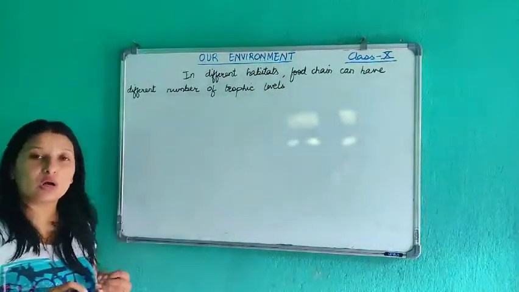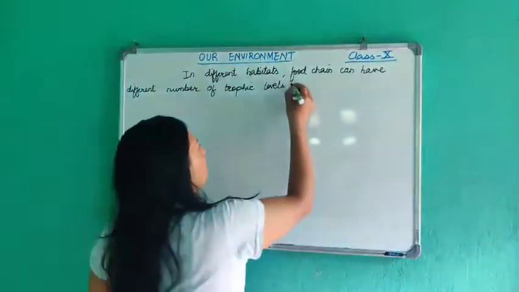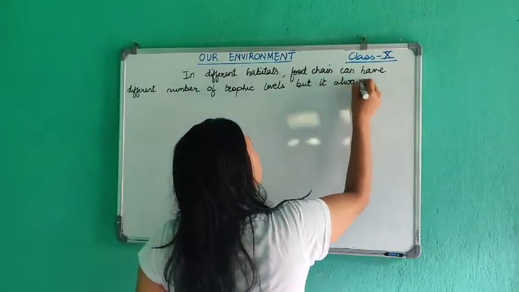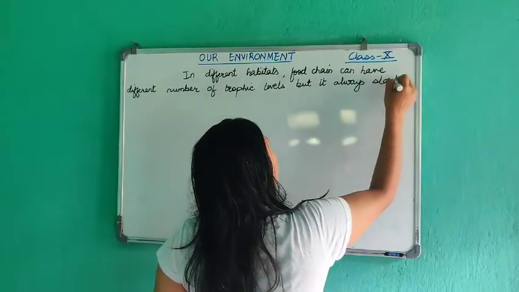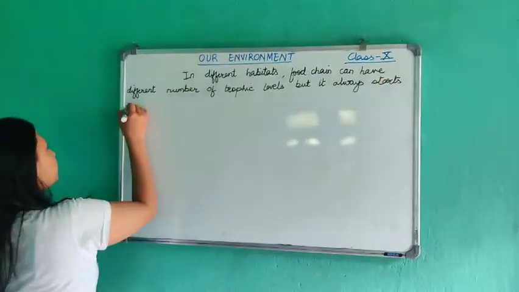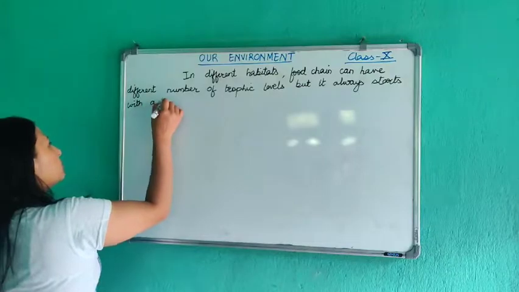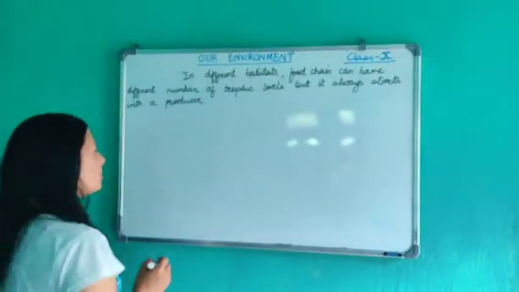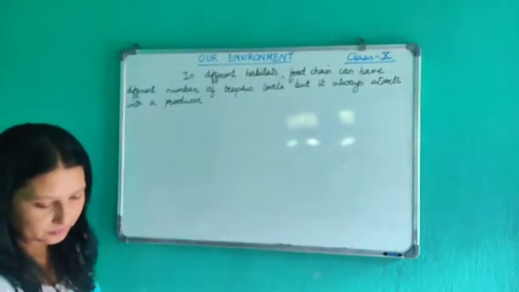But the food chain always starts or begins with a producer. So let us study the different examples of food chains.